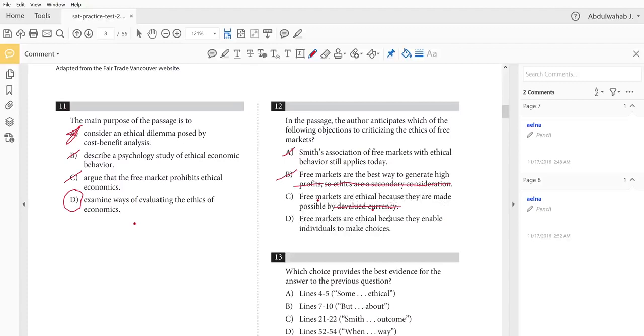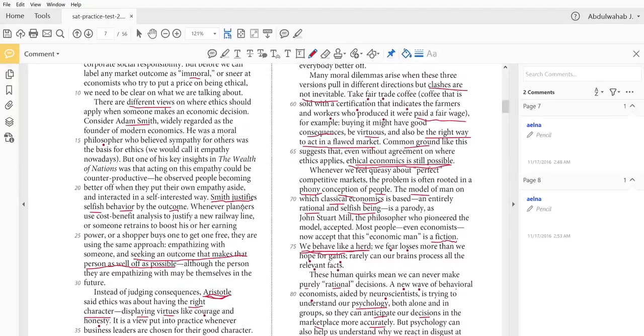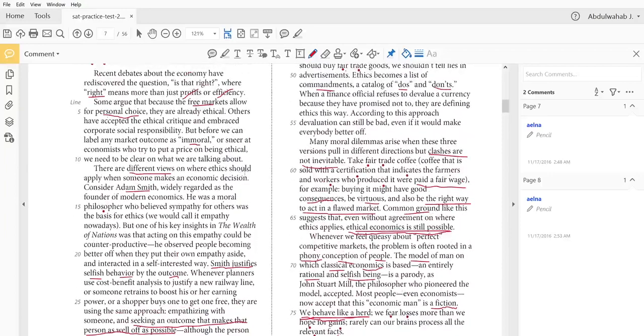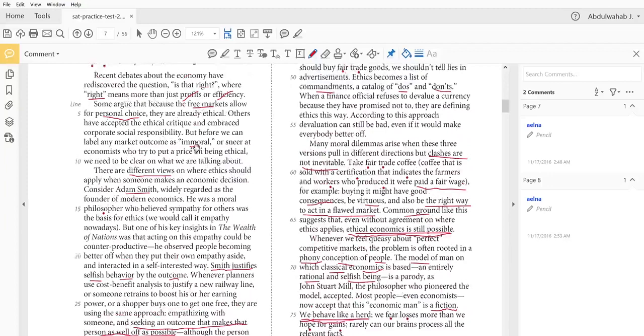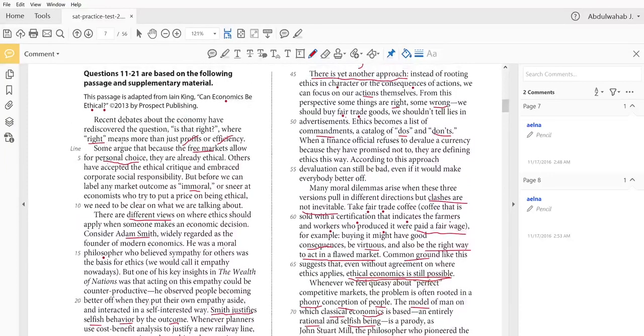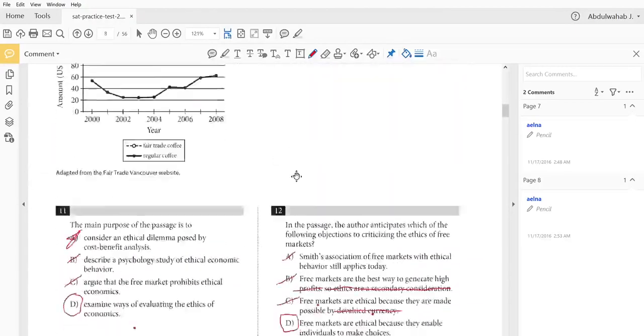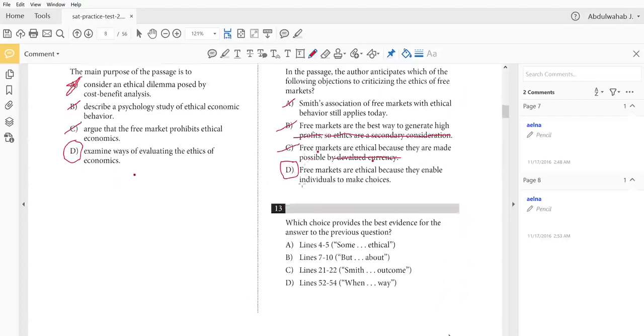D: Free markets are ethical because they enable individuals to make choices. Well, definitely our answer. Again, why? Because this is what the text said. If you go back to the text, it is mentioned that some argue, and here he anticipates this, he mentions this objection right at the beginning, that because free markets allow for personal choice, they are already ethical. So he already anticipated this retort or reply. This is our best answer.